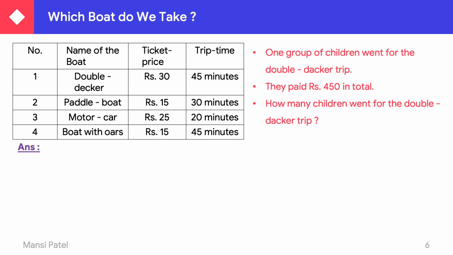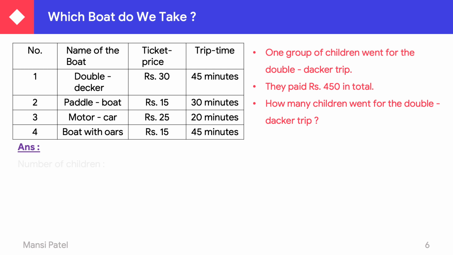So we know the total price and the ticket price for one child. In this, according to the unitary method, we have to find out the value of the price of one thing from many things. Here they have given the many amount, that is 450, and one amount, the price of one ticket, is rupees 30.